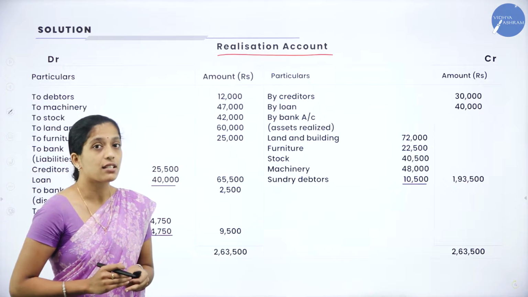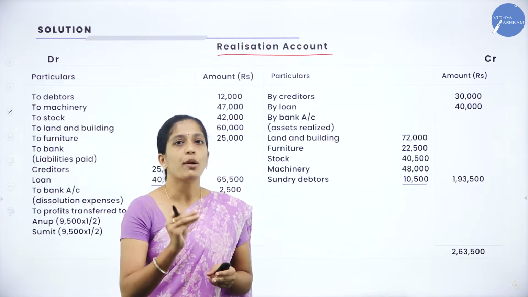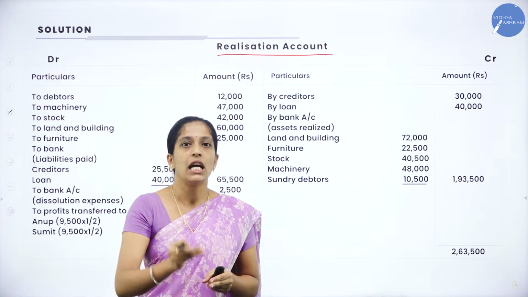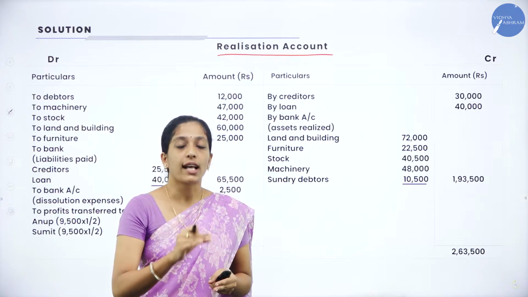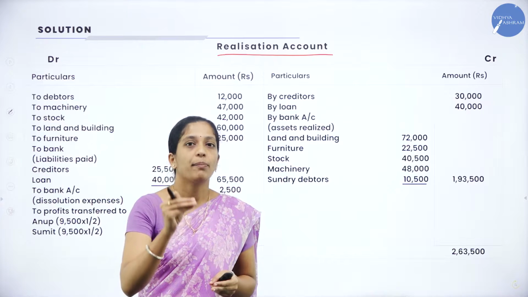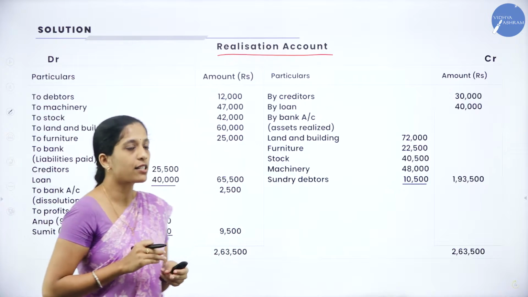Now, what is the first step? We will bring all the assets together except cash or bank as well as profit and loss account. So, we have to see the balance sheet which is given in the question. Except cash, bank as well as profit and loss account, we have to take all the assets together.